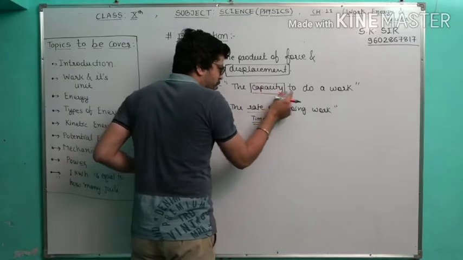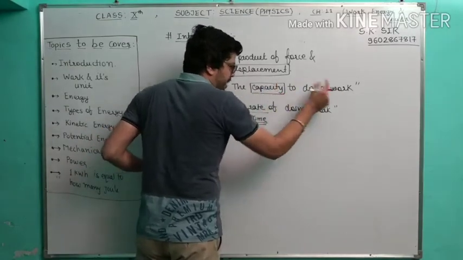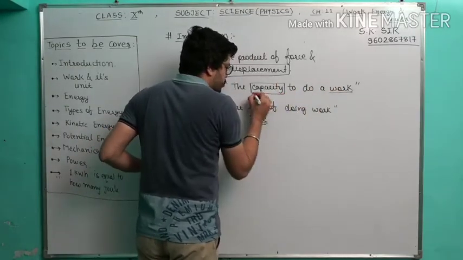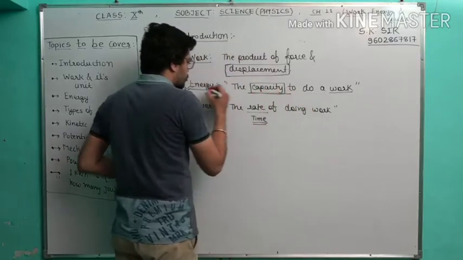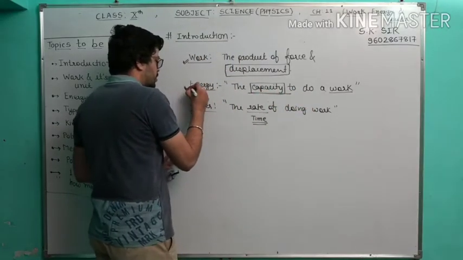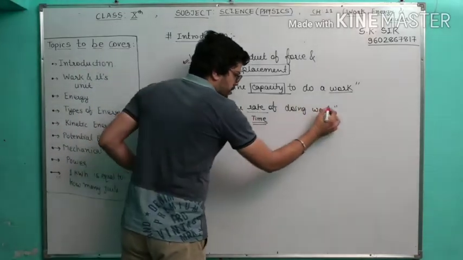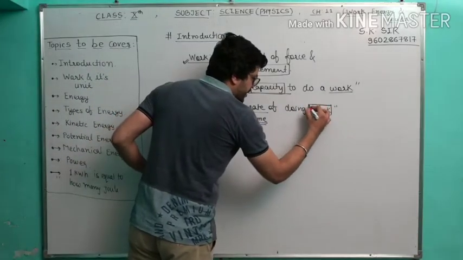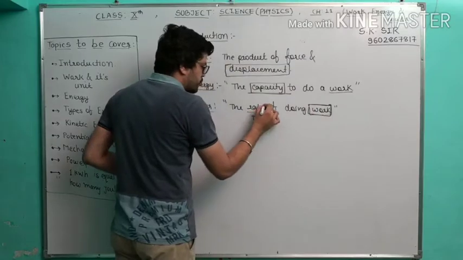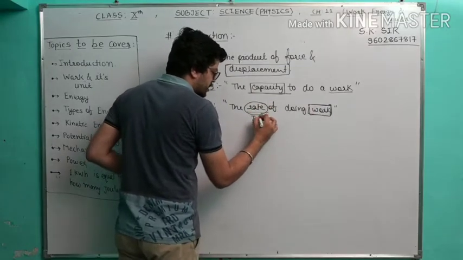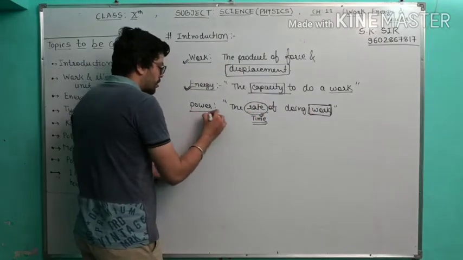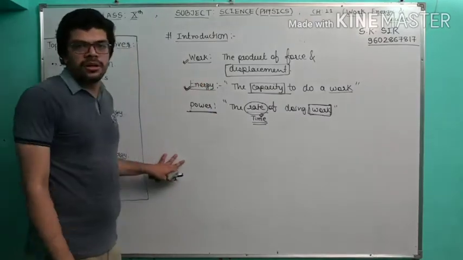The capacity to do work. When we measure the work according to the capacity, this is called energy. If we talk about work measured according to the rate, meaning time, it is called power.